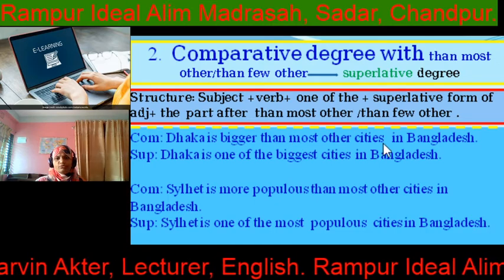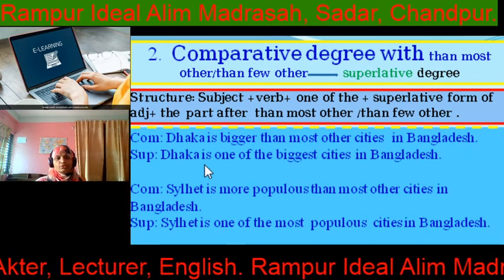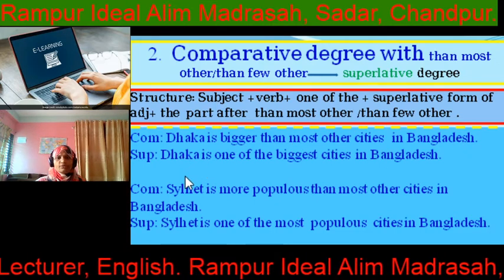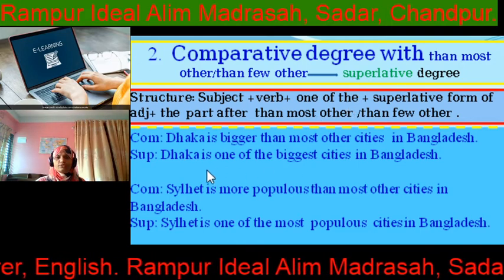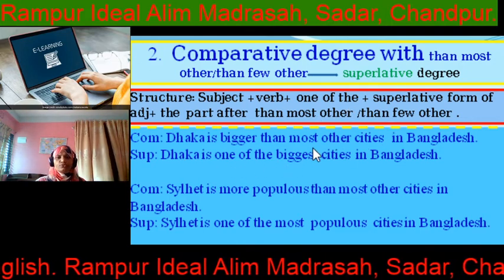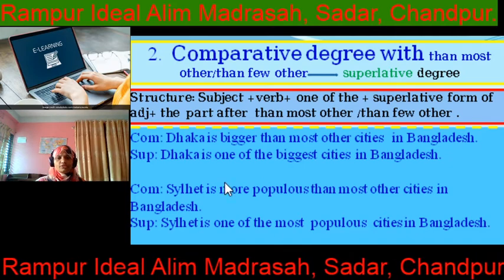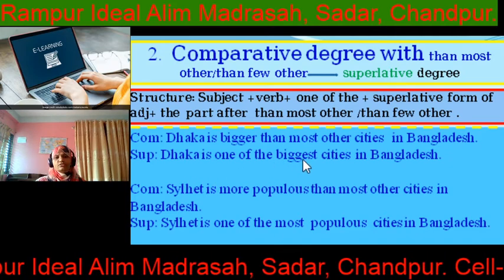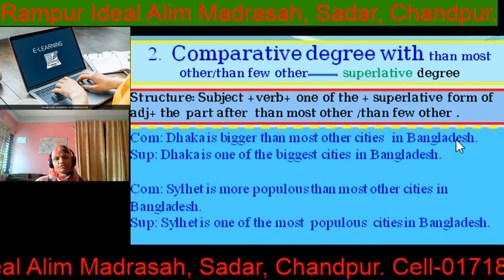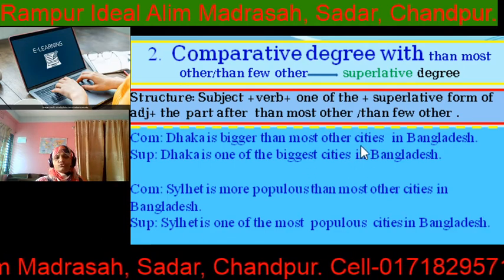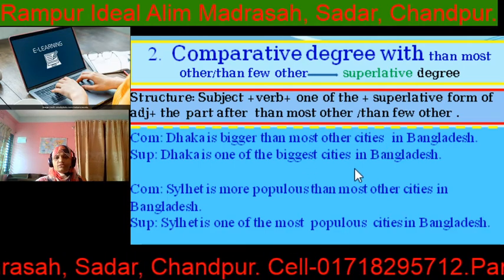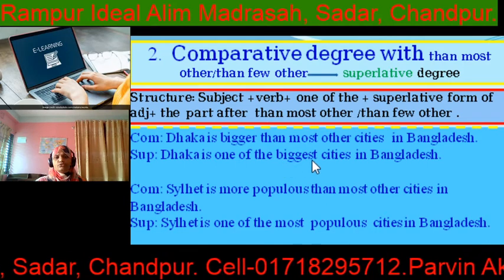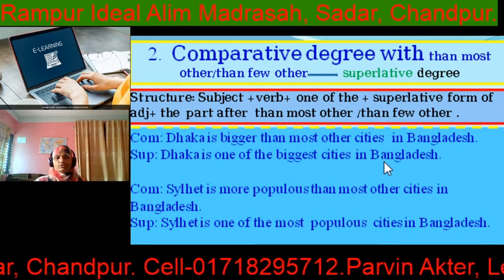Dhaka is bigger than most other cities in Bangladesh. So at first subject Dhaka, verb is, then you have to use one of the. Dhaka is one of the superlative form of bigger, biggest. Dhaka is one of the biggest. Then the part after "most other." So what is the part after "most other"? Cities in Bangladesh. So Dhaka is one of the biggest cities in Bangladesh.